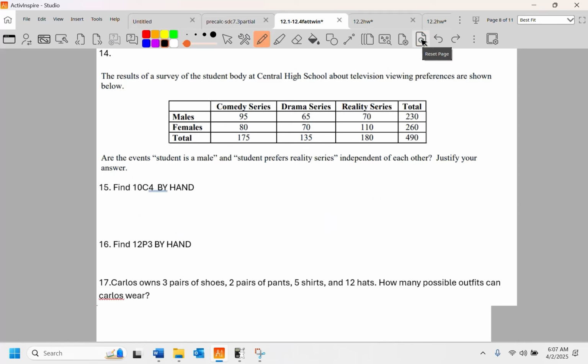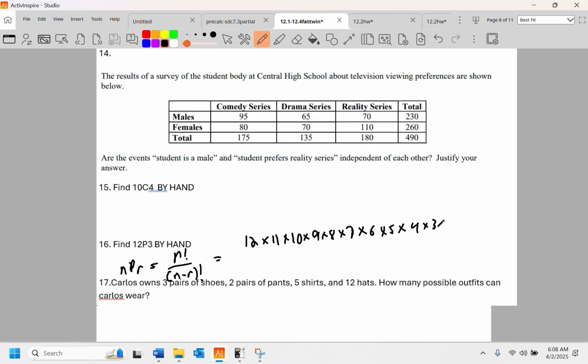All right, find 12P3 by hand. 12P3 is pretty ambitious for by hand. I don't even know if I want to do it by hand, but I can write it out, okay? The nPr formula is n factorial over n minus r factorial. So this thing's going to be 12 times 11 times 10 times 9 times 8 times 7 times 6 times 5 times 4 times 3 times 2 times 1.